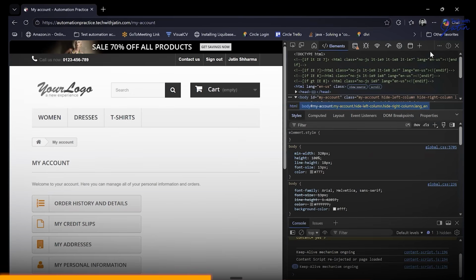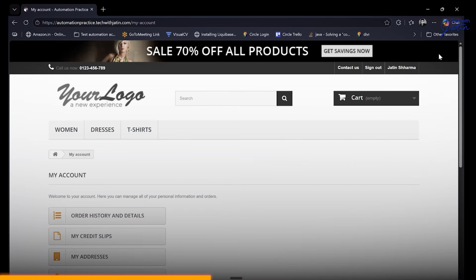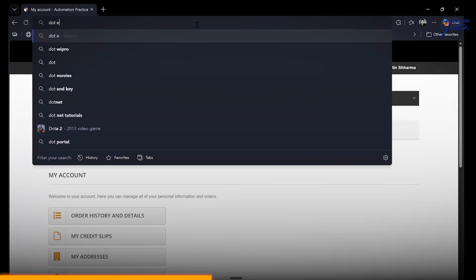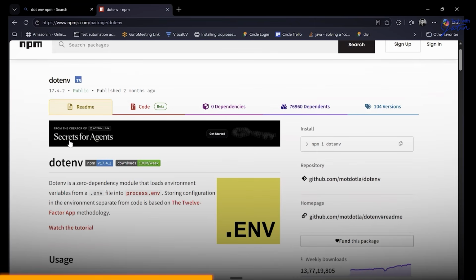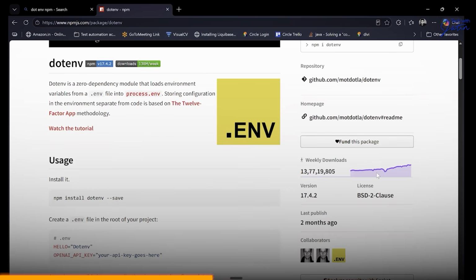just going to close these for a moment. Okay. I'll close this. You are going to go and search for something called .env package. I'm just going to say .env npm. All right, this is the one. And it's again a very popular library. Though they are managing secrets for agents and all, it's again a very popular package, the .env package.